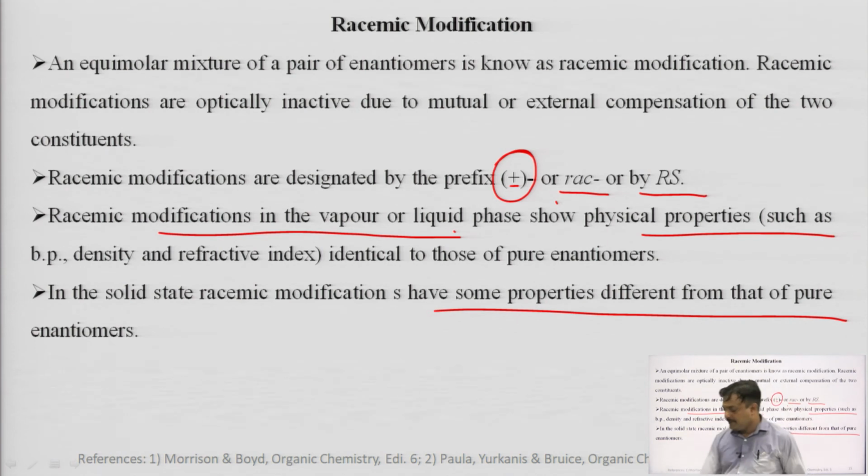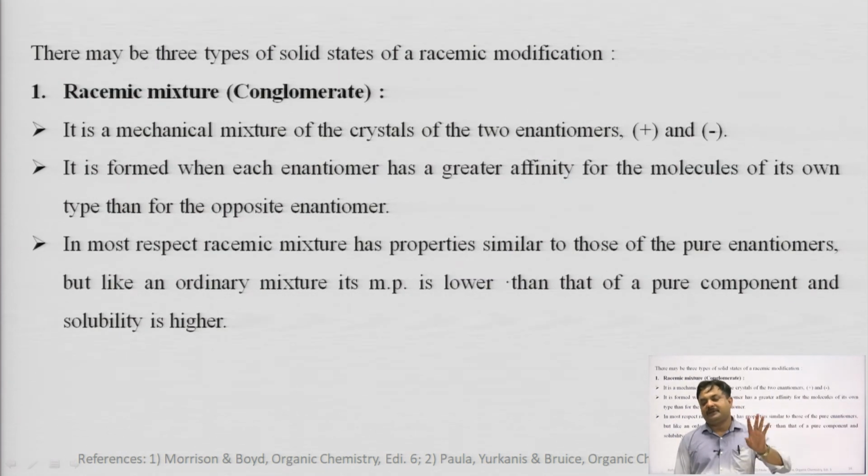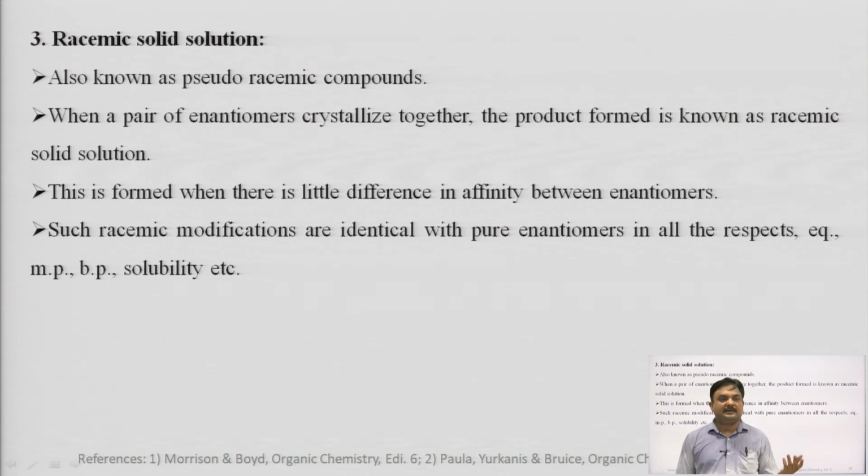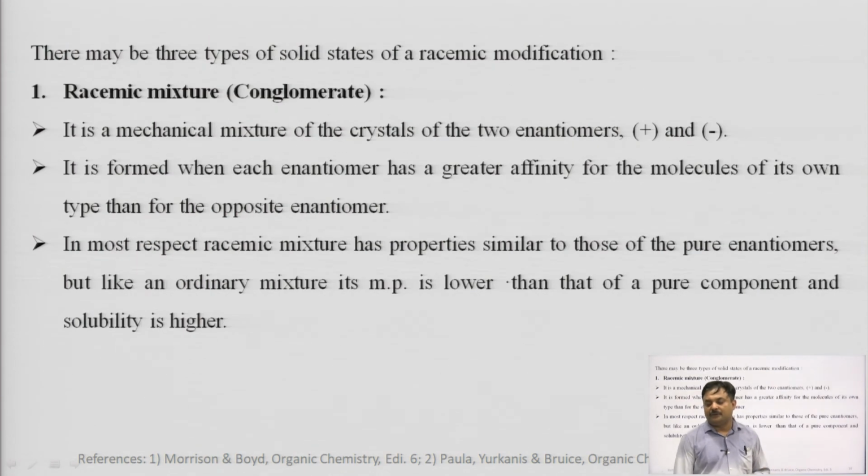So, in the vapor or liquid phase, all the physical properties are the same, while in the solid state some properties of racemic modification may differ. Racemic modification may be of three types. One is racemic mixture, also known as conglomerate. The second is racemic compound, also known as racemate, and third is racemic solid solution. Okay. It is also known as the pseudo racemic compound. So, we will discuss one by one.